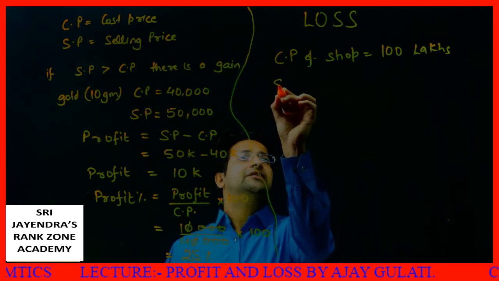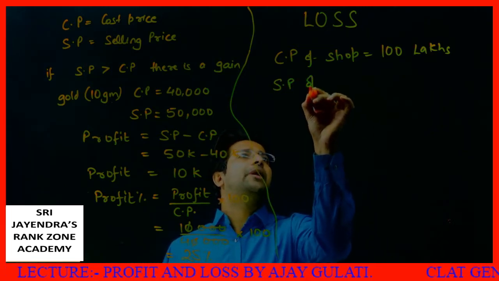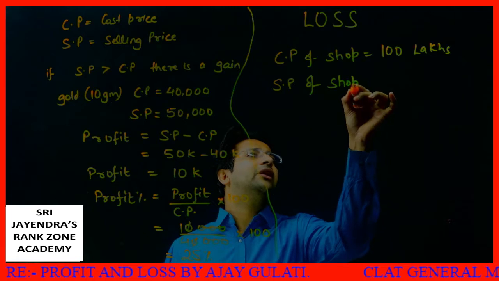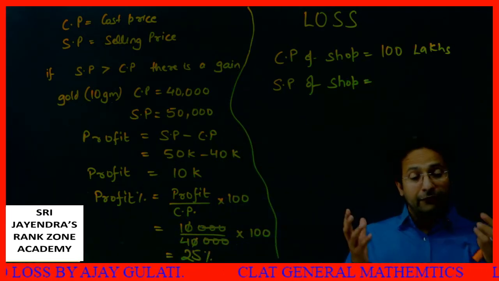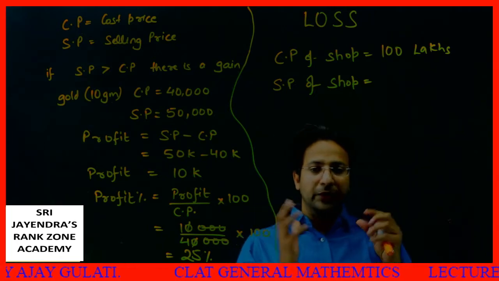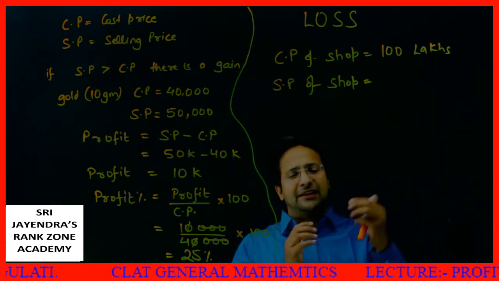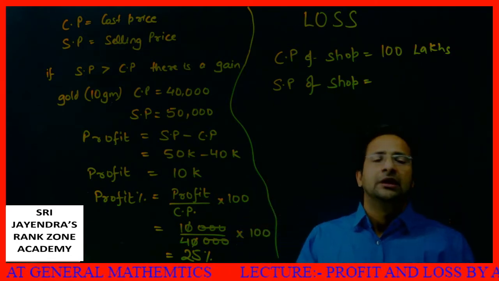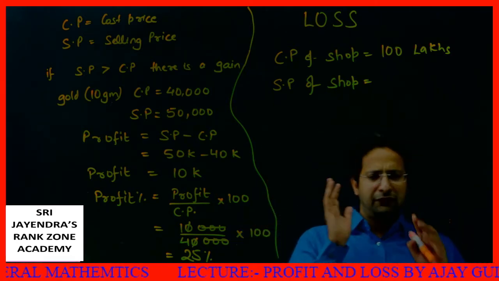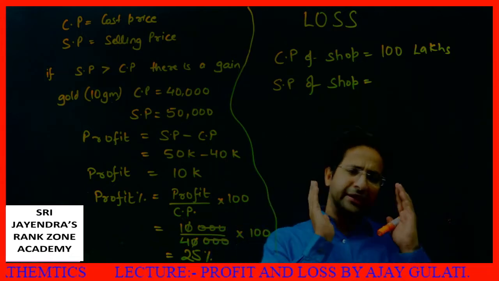Then I'll say the SP of the shop now. You are all aware that those places where there used to be a flock, a crowd, the prices have slashed down because those things aren't running. They are absolutely shut down right now. Cinema halls might open soon, but for the time being they won't be operational at the previous scale.